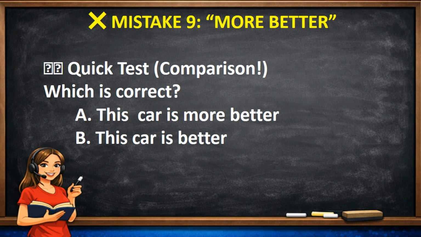Quick test. Which is correct? A. This car is more better. B. This car is better. Perfect. The answer is B.